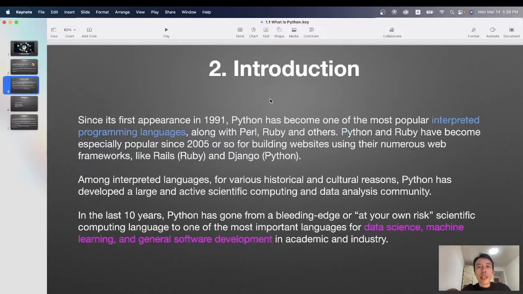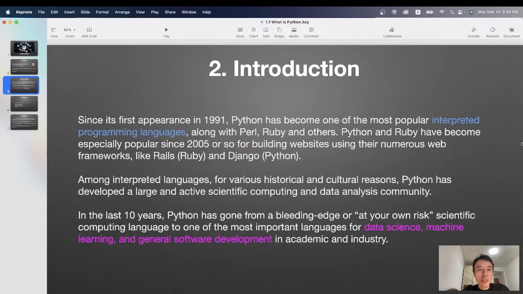Second, introduction of Python. Since its first appearance in 1991, Python has become one of the most popular interpreted programming languages. Along with Perl, Ruby, and others, Python and Ruby have become especially popular since 2005 or so for building websites using their numerous web frameworks, like Rails in Ruby and Django in Python.